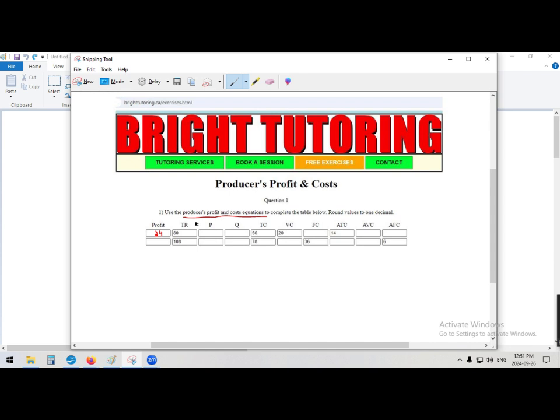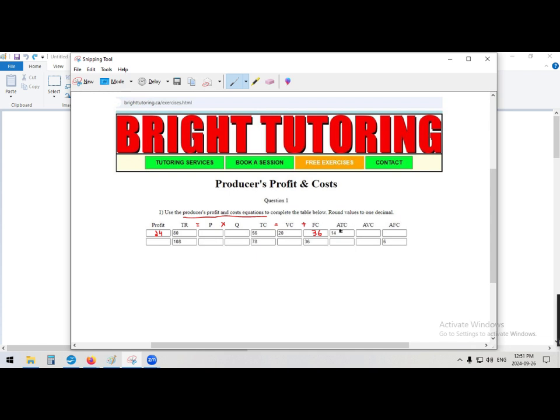And then for total revenue, we know total revenue equals price times quantity. So we don't have those yet, but we know that equals 80. Over here, let's see, we have total cost, which equals variable cost plus fixed cost. So we see, okay, we have 56 equals 20 plus something. Okay, well, that has to be 36 to get to the 56. So we have our fixed cost now.